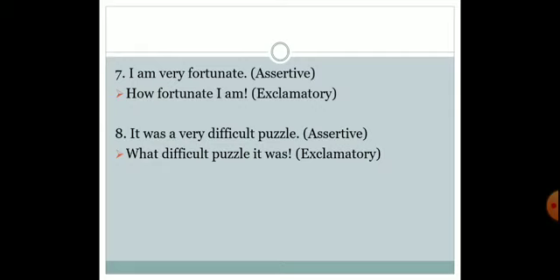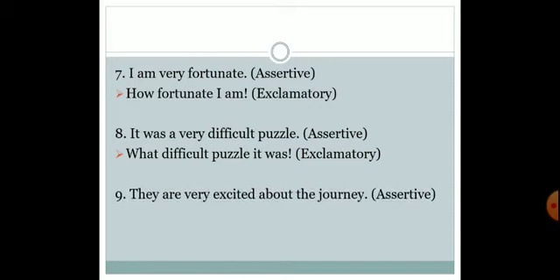Step 1, to drag the main verb and helping verb to the end of the sentence. Step 2, remove adverbs like very. So over here we have very. When you change it into exclamatory form, you can see that over here we have not used very. Step 3, over here in the sentence we have a. So we'll be putting what.